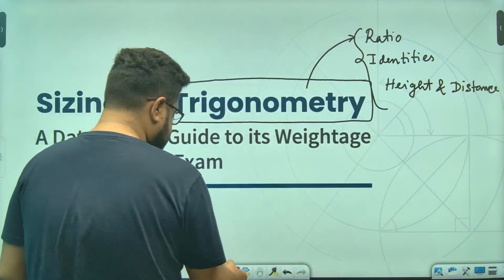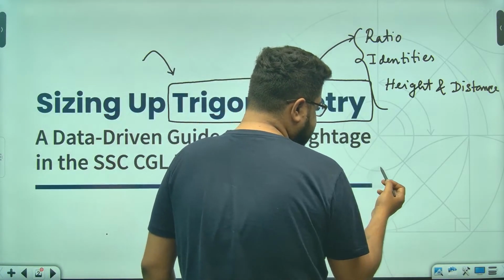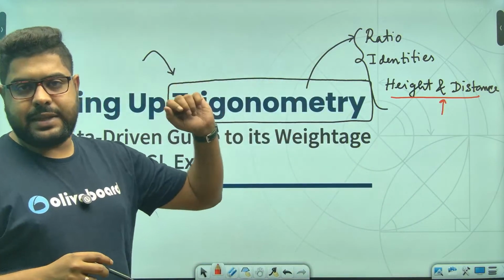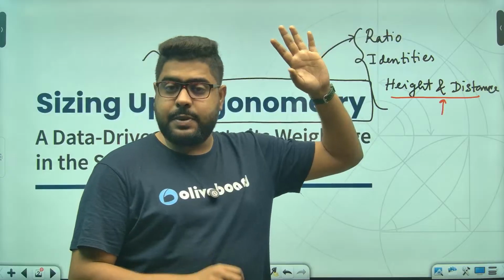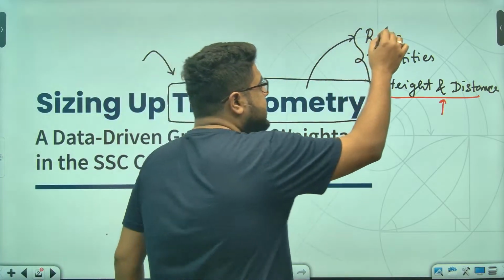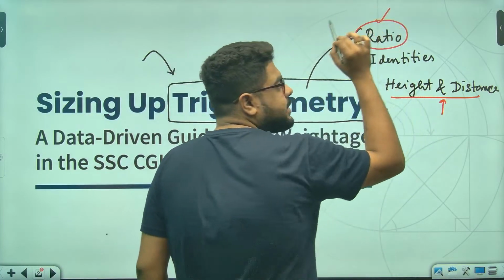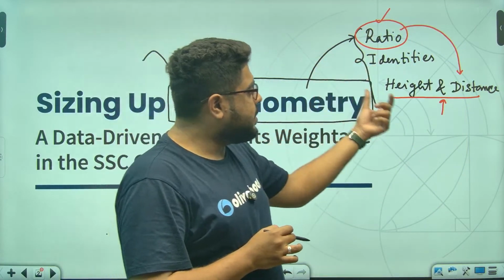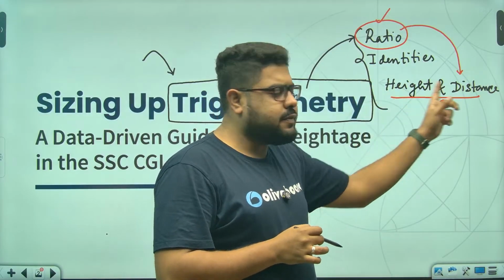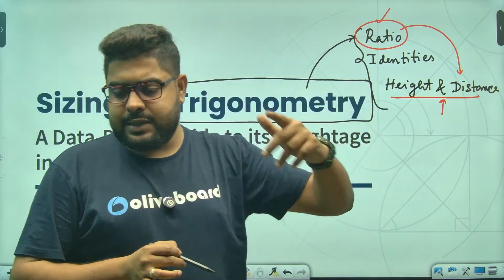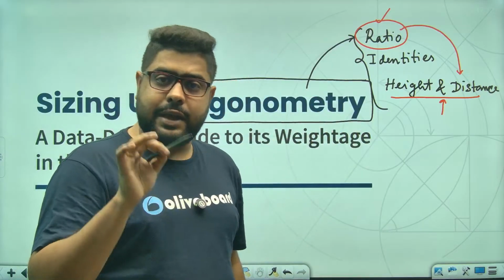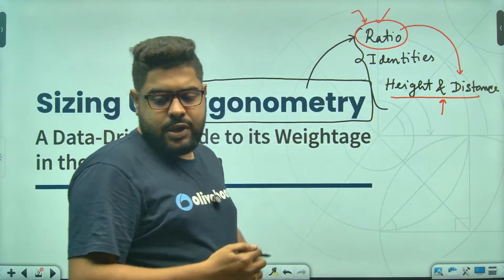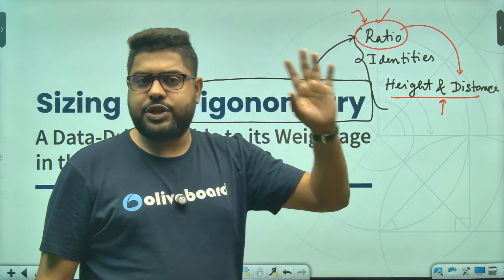Now, coming to weightages, sir. From height and distance, you will surely get a question, 100%, both in prelims as well as in mains. Similarly for ratio and identities. While preparing, the ratio concept will be used in height and distance too. If you learn from me, I generally go in a different way, with the 30-60-90 triangle and the 45-45-90 triangle, but you still need the basics of ratio, because the ratios of the sides come from the basic trigonometry ratios.